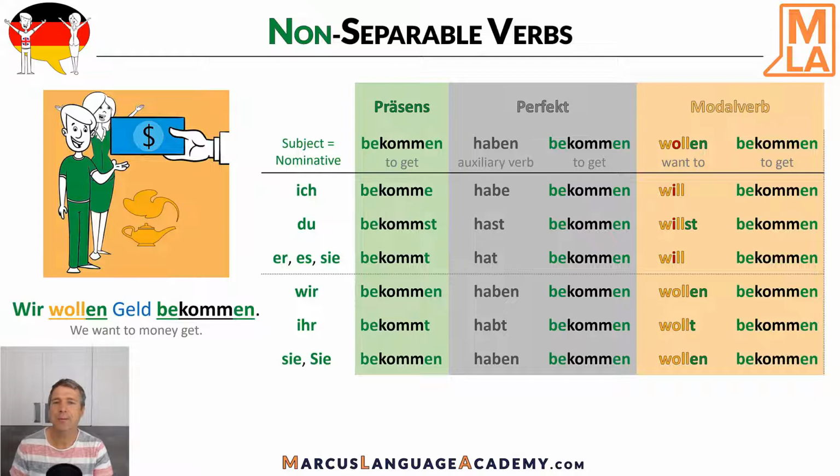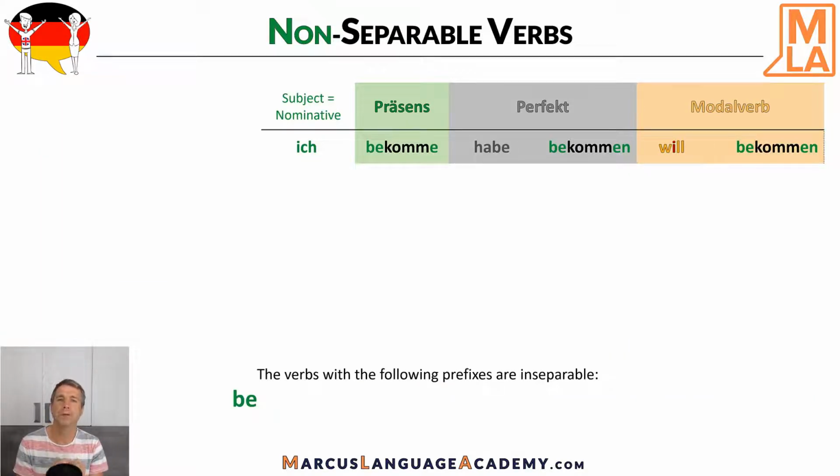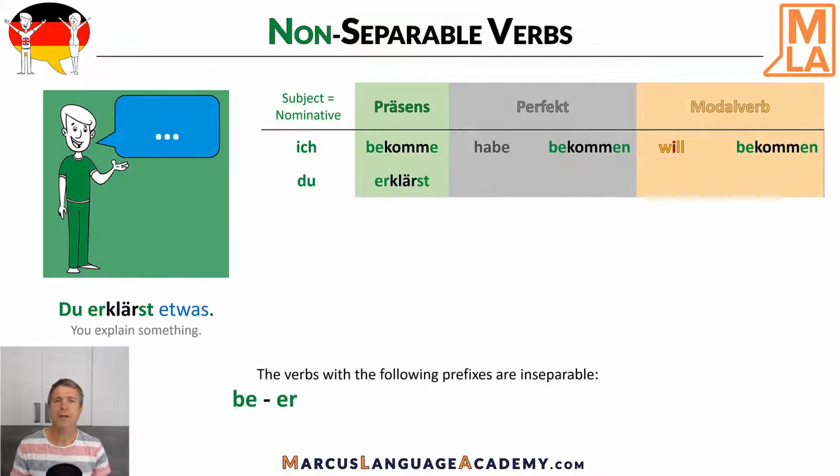In our example verb bekommen, we use the prefix be. But there are other prefixes, they are not separable. And here are a few other examples. We have an er in the verb erklären, to explain. And here is an example in the present tense. Du erklärst. Du erklärst etwas. You explain something.